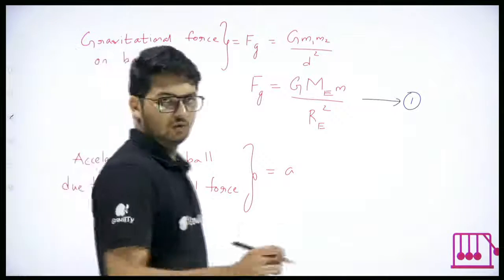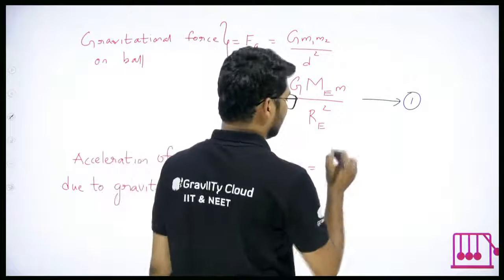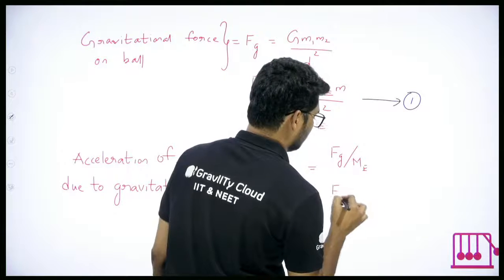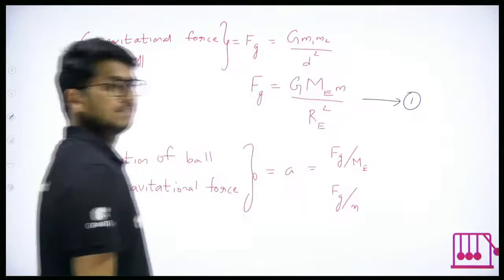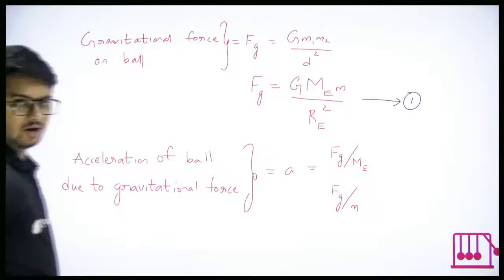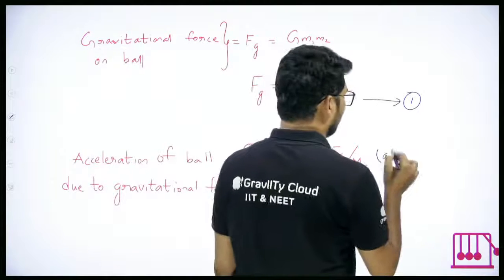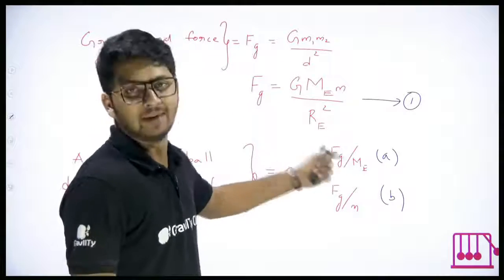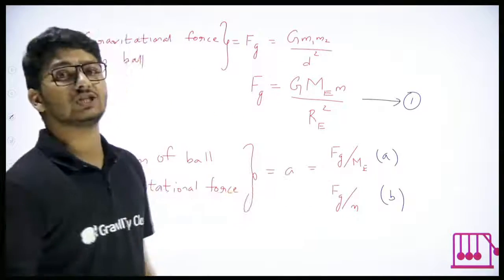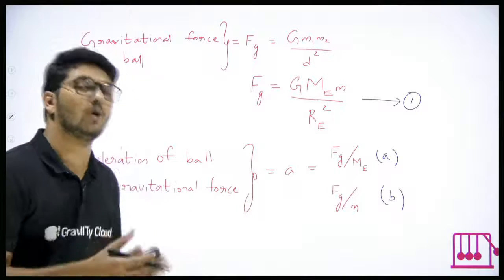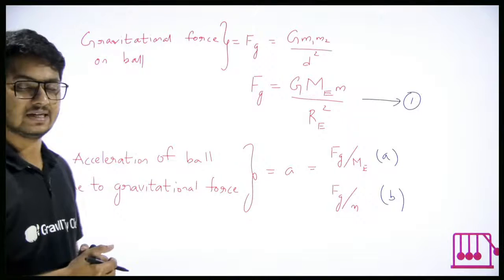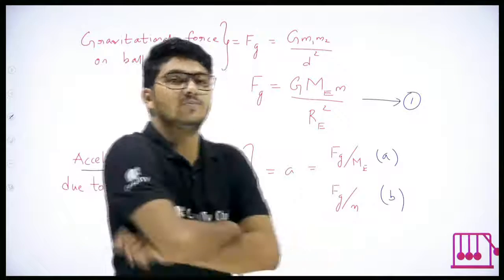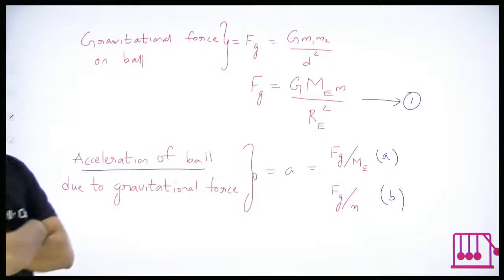Okay, so I'll give you two options and you tell me which one is correct. I need acceleration of ball. So which one is correct? Gravitational force divided by mass of Earth, or gravitational force divided by mass of the ball? We need acceleration of ball. So option A or option B, which one is correct?